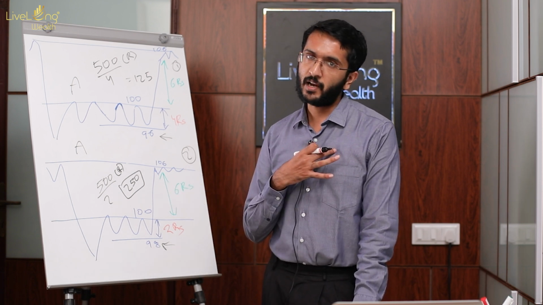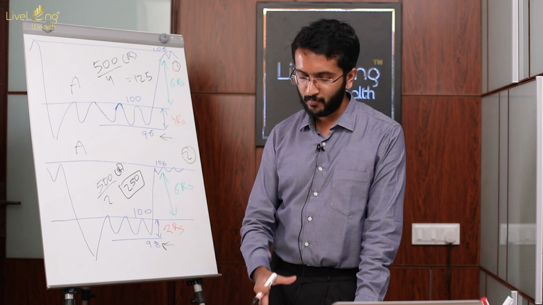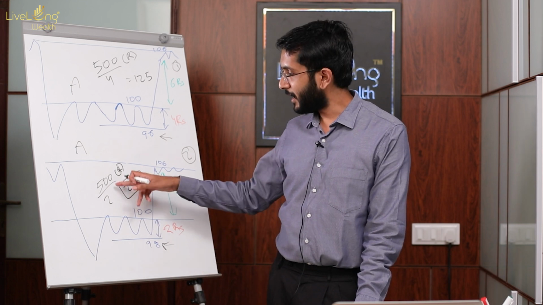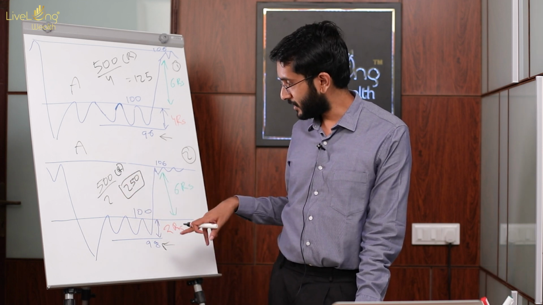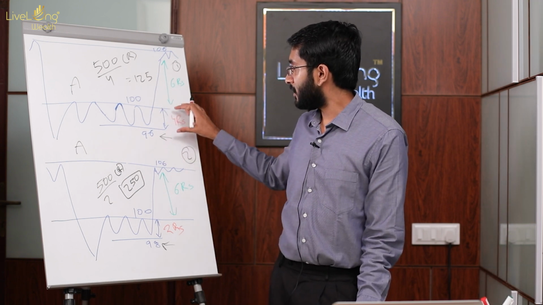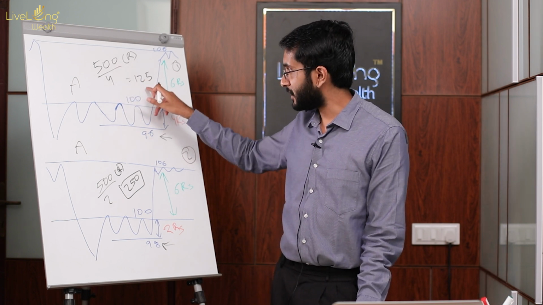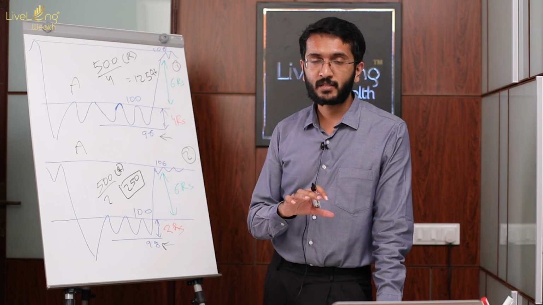If I am trading with 1 lakh capital and I am comfortable risking just 0.5% of my capital, I have predefined that my R amount is going to be 500. So 500 divided by 2, 250, should be the maximum quantity I should be purchasing in scenario 2. Now, what about scenario 1? I realized that 4 rupees is the stop loss I had to take. Then 500 divided by 4, which is 125, should be the maximum quantity I should be purchasing.